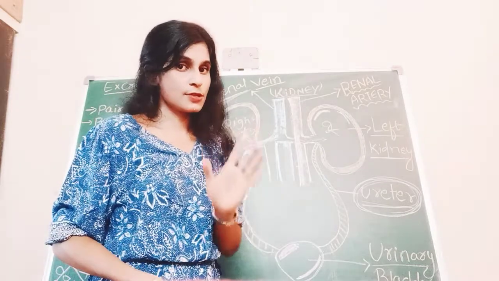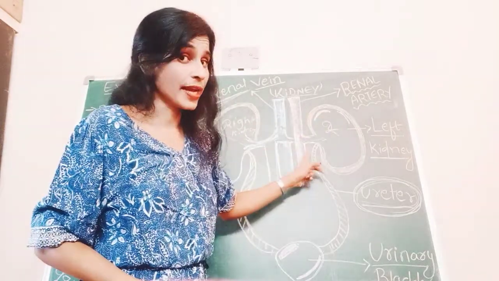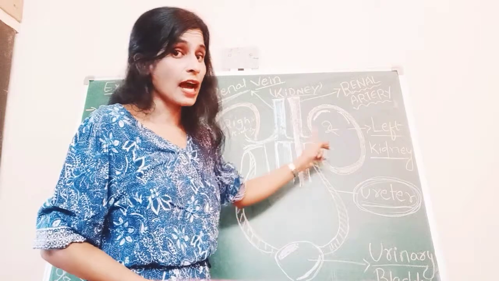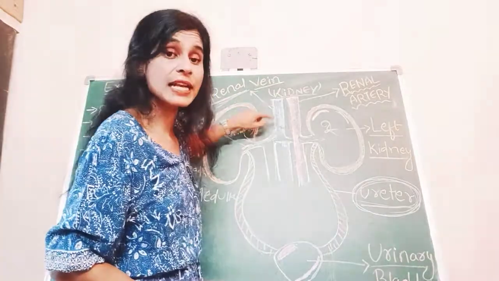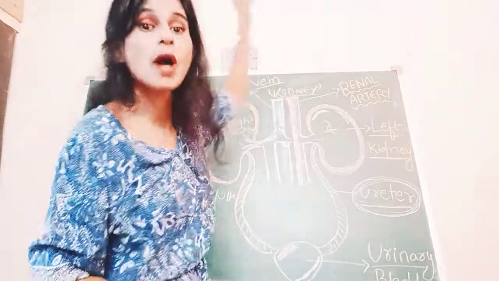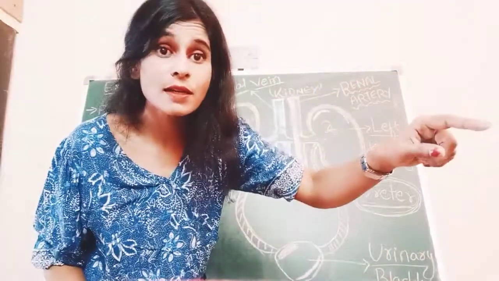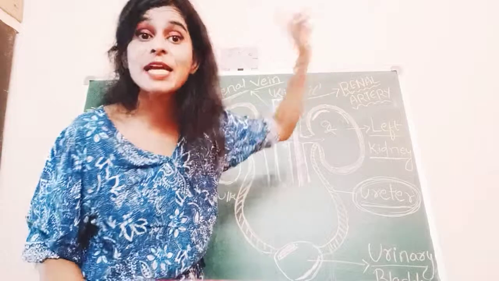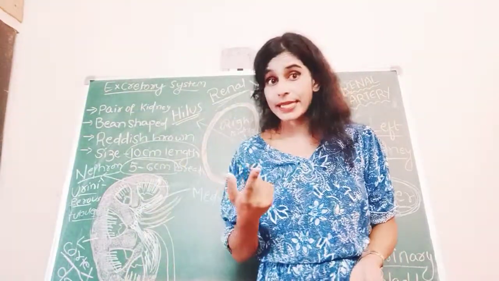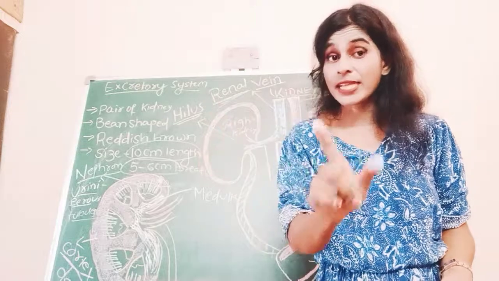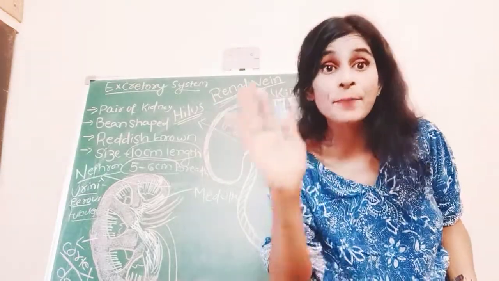Understood? The renal artery brings the impure blood, and after purification or filtration, the renal vein will carry that blood to the heart. Why to the heart? To remove the carbon dioxide present in the blood. Once again, the renal artery brings impure blood. What does impure blood mean?